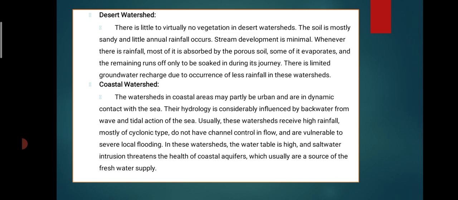Then coastal watershed. You should know about the coastal watershed. Due to marine conditions, the shore has been bent, and that is known as a coastal watershed. The coastal watershed may be partly urban, in dynamic contact with the sea. The hydrology is considerably influenced by backwater from the waves and tidal action of the sea. Usually these watersheds receive high rainfall, mostly cyclonic types, do not have channels to control the flow, and are vulnerable to severe local flooding. That is known as a coastal watershed.